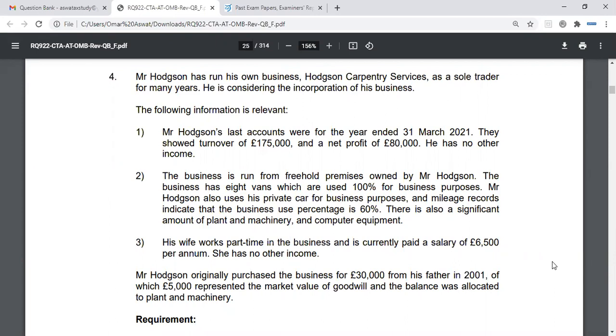In terms of, let's go back to Mr. Hodgson. What can you say about the way he's been? Let's just say Mr. Hodgson will become an employee of the company, and receive dividends. In terms of the administrative side of things, what will be the implications? What will be his duties? How is he being taxed now? How will he be taxed as an employee of the company? What are your thoughts, please?